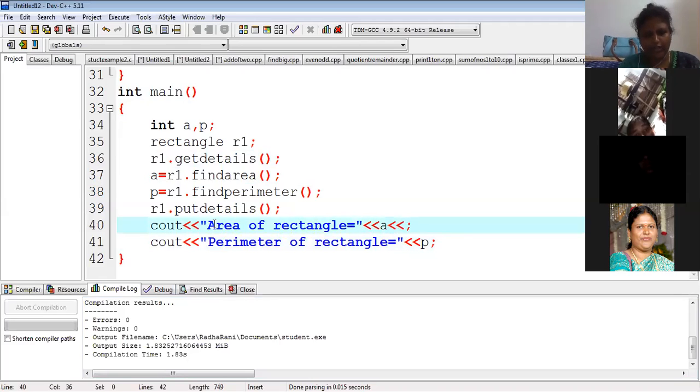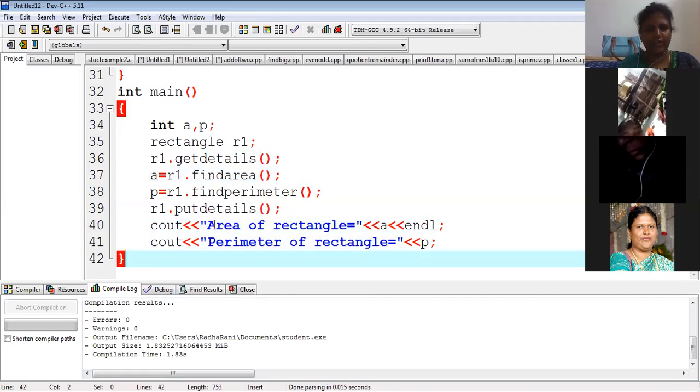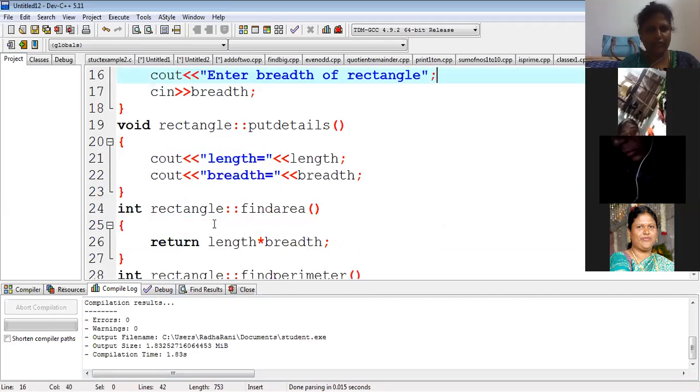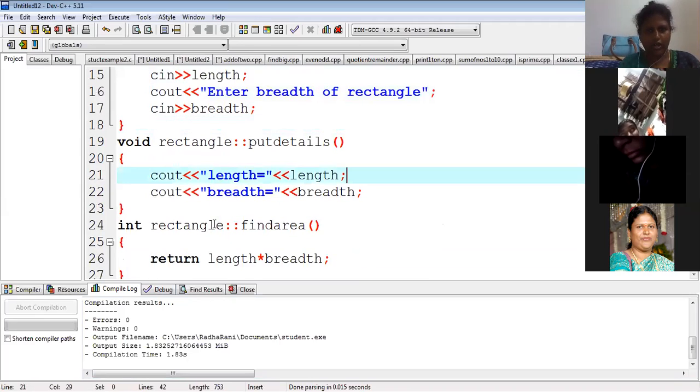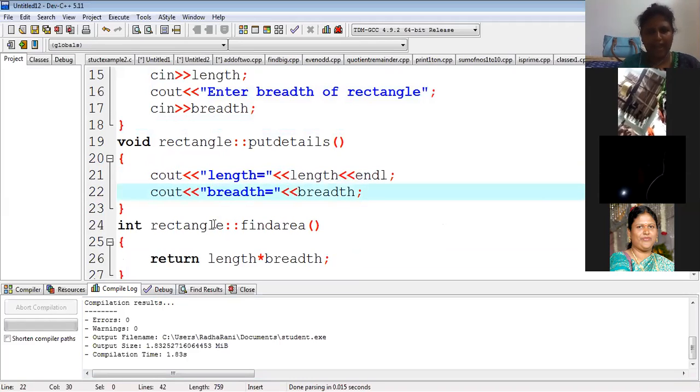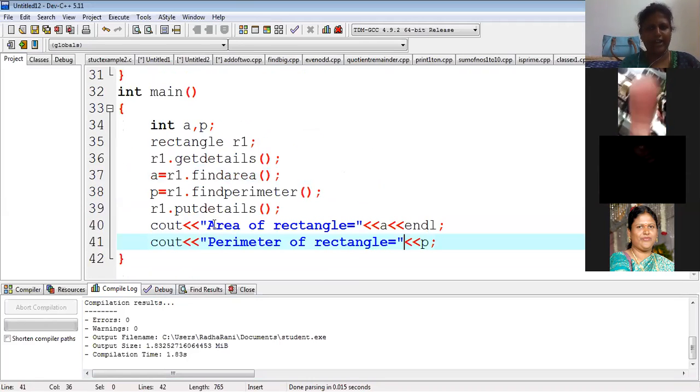Endl, I told you. Otherwise the output will come side by side. If I write endl, then the next output will take the next line. Here also we can make that change. After length you want to see it in the next line, you can say endl. This is just managing your output. There is nothing but end line.